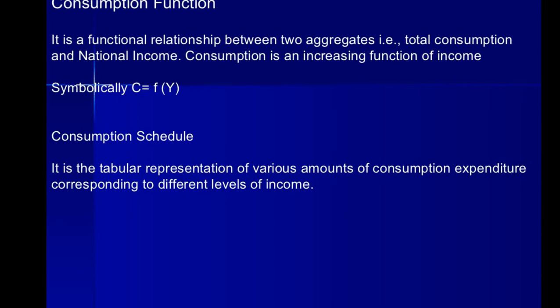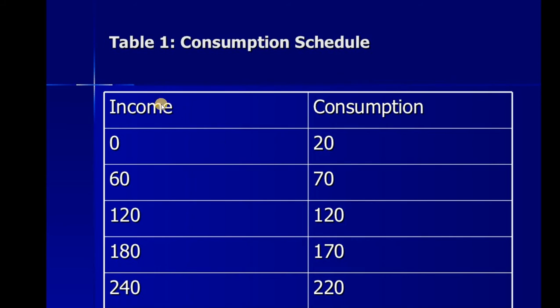Here you can see one table. When income is zero, consumption is still there. That is 20 rupees the person consumed. Even when income is zero, he is consuming. Then here income is 60, and consumption is 70. Sometimes people already have savings, and they can use those. So there were 10 rupees of savings, and consumption is 70.